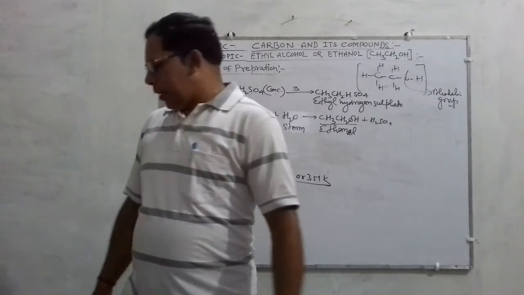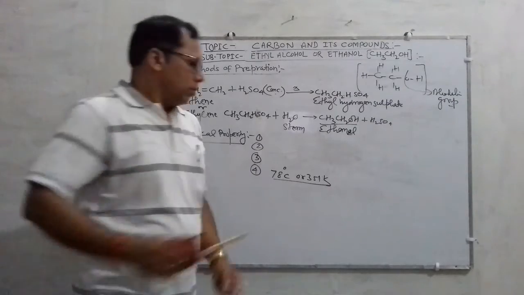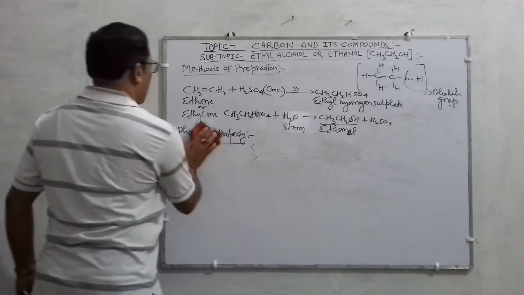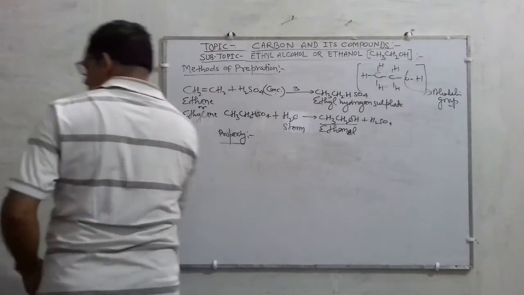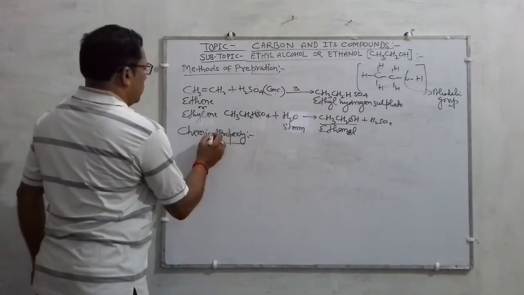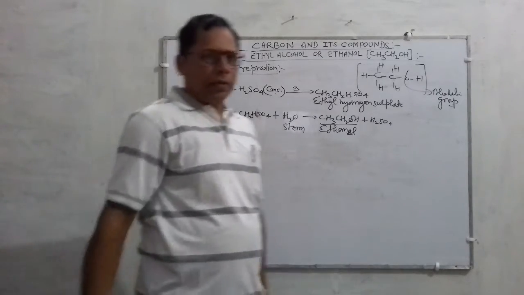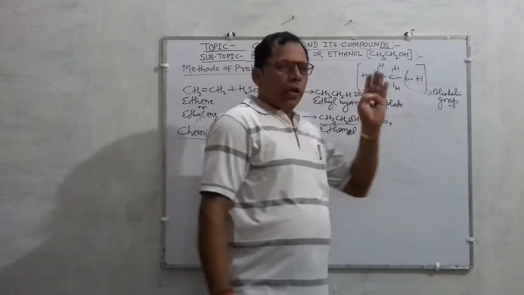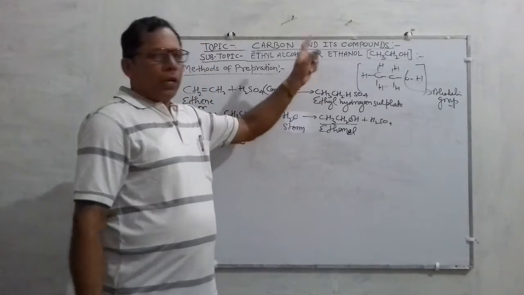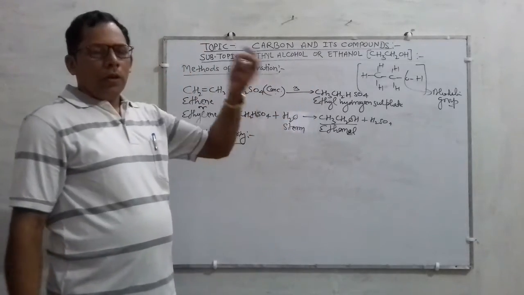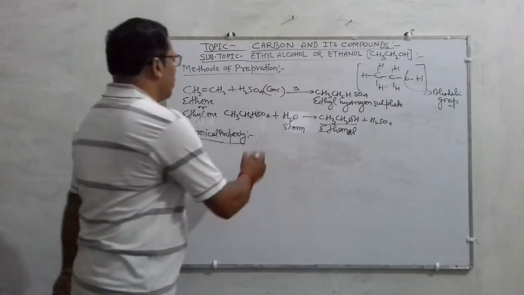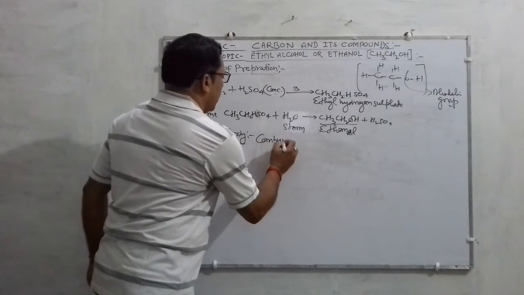Now come to the chemical properties of this compound, ethanol. This compound is very important. You have to study this compound in class 12 also in detail. There one topic is given as ethanol. So here you just have to know general things about ethyl alcohol or ethanol, but they are given in detail there. So the first chemical property is the combustion reaction.